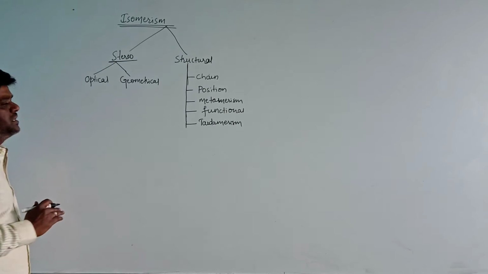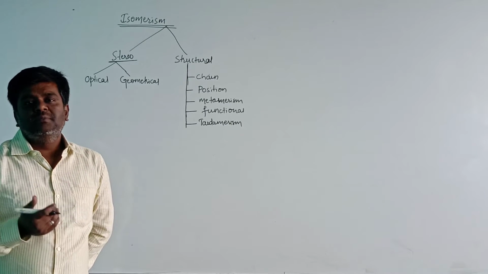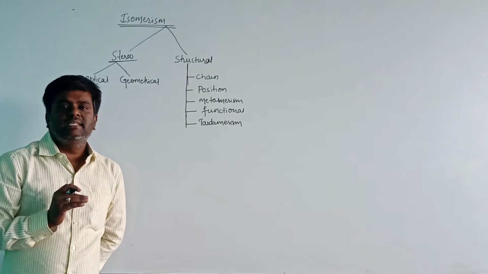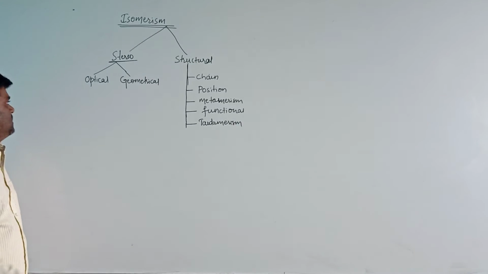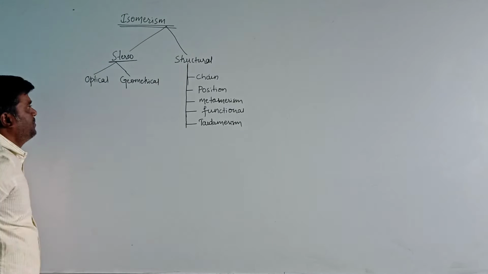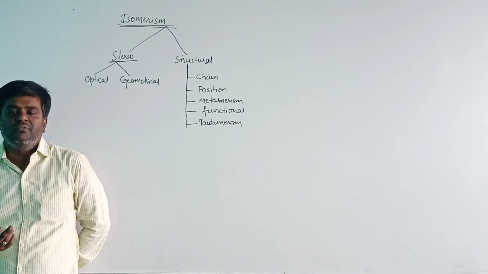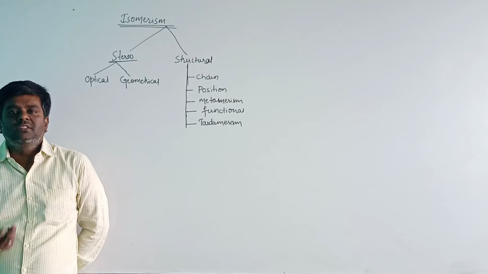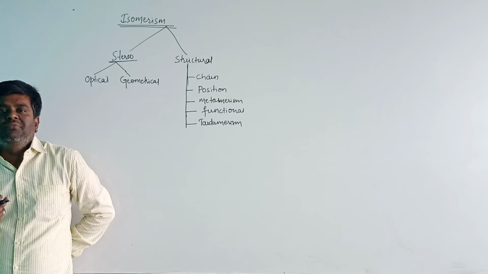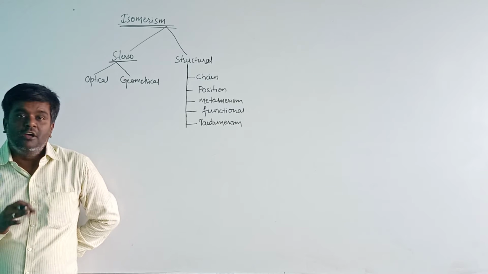Stereoisomerism: the compounds having the same molecular formula but differing in the arrangement of atoms in space are known as stereoisomers, and that phenomenon is known as stereoisomerism. Here these are further divided into two types, optical and geometrical isomerism. Optical isomerism: the compounds having the same molecular formula but differing in the rotation of plane polarized light, either in the right direction or in the left direction.